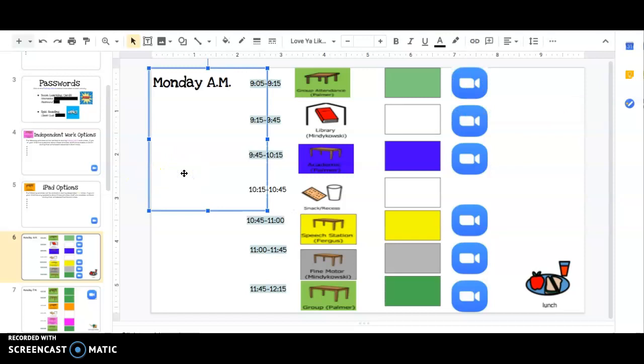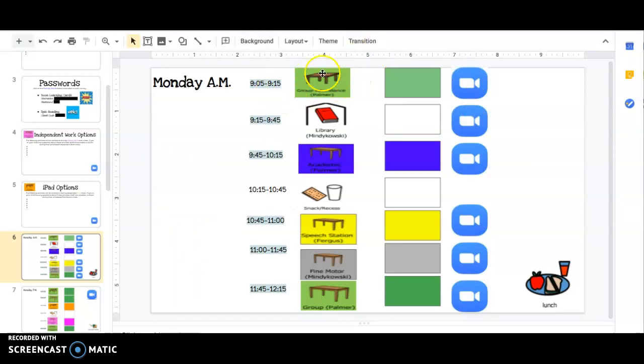So a little bit about the different activities that we'll be participating in this year. At the start of every morning, we will have a group attendance time where we'll check in to see who's with us, do a little good morning activity, and then transition to the rest of our lessons. If your child only comes in the afternoons, they will not have a group attendance activity to start the day.